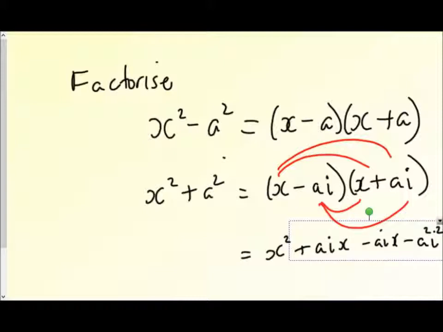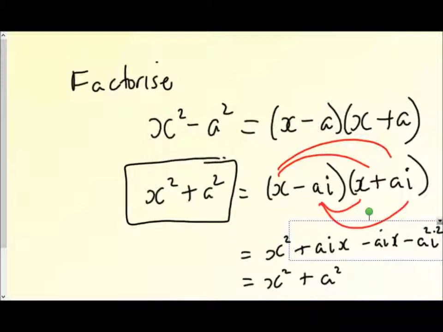The i squared there is going to give us the negative of 1, so that makes this positive a squared. So we've got x squared, those two cancel out, and we've got x squared plus a squared. Okay, so this value i now enables us to factorize some expressions that we couldn't factorize before.